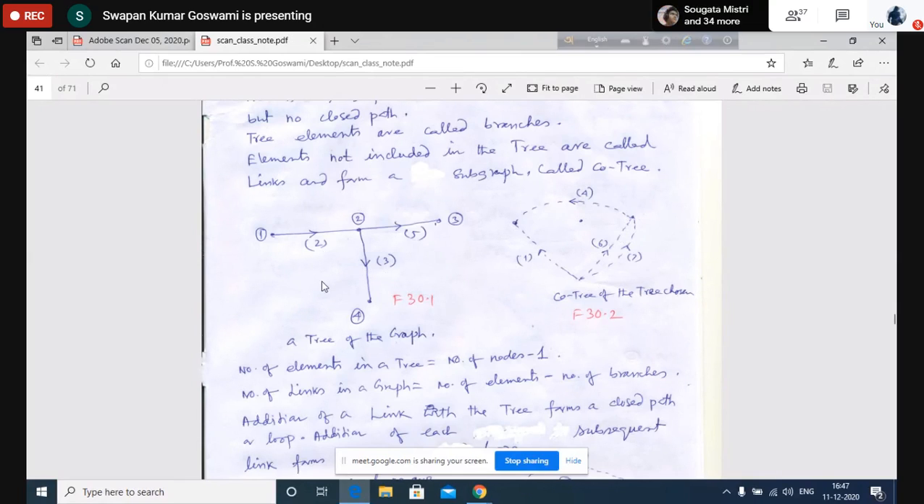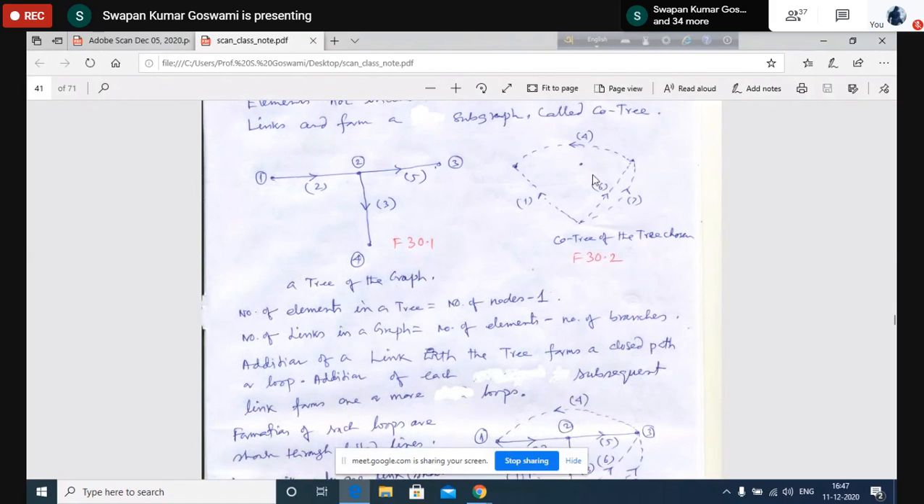Choosing a tree is also very simple, because trees are to be selected in such a way that they include all the nodes of the graph, but there must not be any closed path. So you simply have to connect the nodes with each other by the elements required to form a tree. As soon as you form the tree, you see that links are already determined. These are the links determined, and for each link there will be one basic loop.